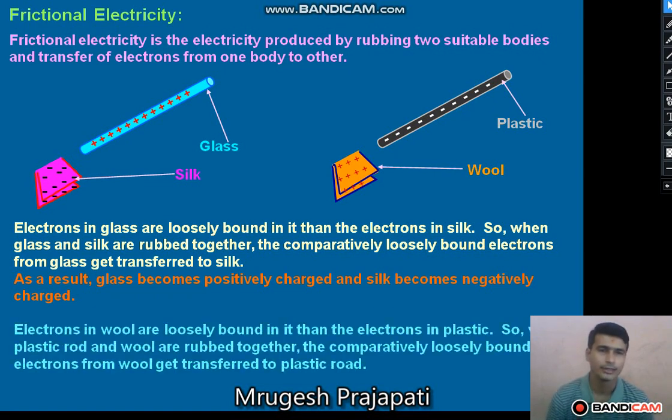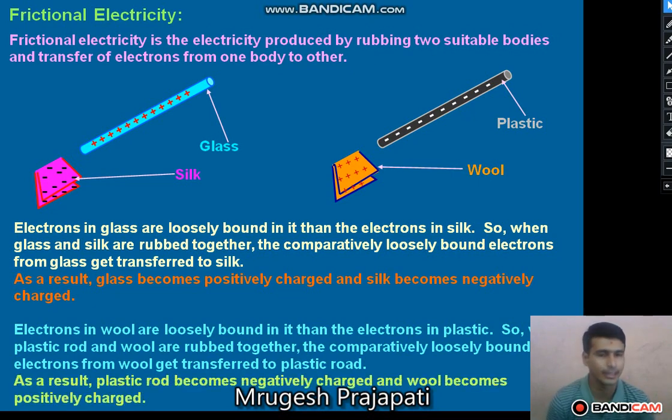So here, in the example of the plastic rod and the woolen cloth, the electrons are transferred from the woolen cloth to the plastic rod, and as a result the plastic rod becomes negatively charged and the woolen cloth becomes a positively charged particle.